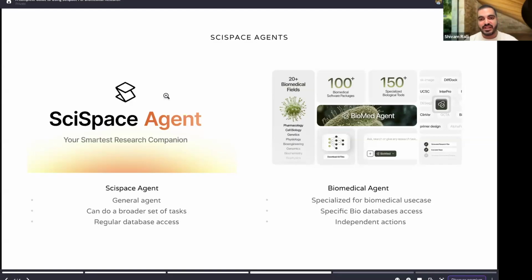Since the amount of data and tools is so huge, we decided to split this into two separate agents. One will be a biomedical agent, and one will be a generalized agent. What sets us apart as a biomedical agent is that if you give it a prompt, it will make a plan of action and keep on doing granular small substeps to give you a specialized output at the very end.